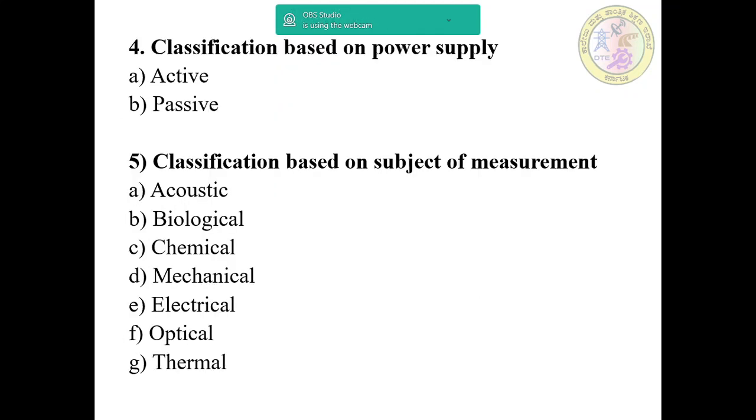Based on the power supply, they are classified into active and passive. Based on subject of measurement, they are classified into acoustic, biological, chemical, mechanical, electrical, optical and thermal.